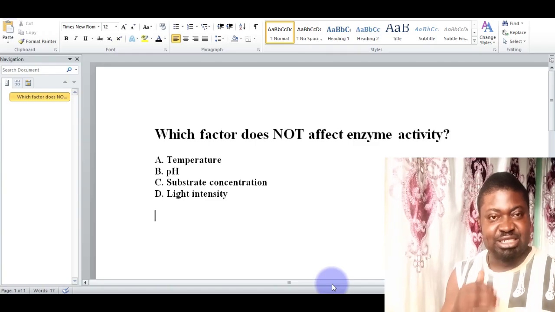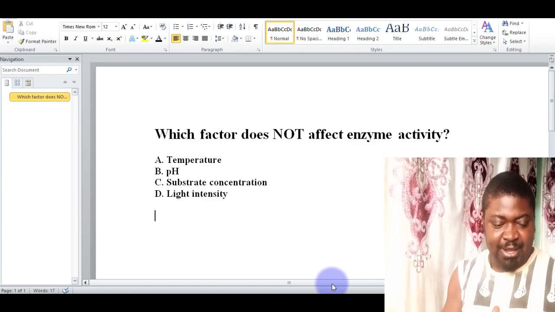Whether the light intensity increases or not, it does not affect any enzyme activity. But options like temperature, pH, and substrate concentration tend to affect enzyme activity. So let's move to the next question.